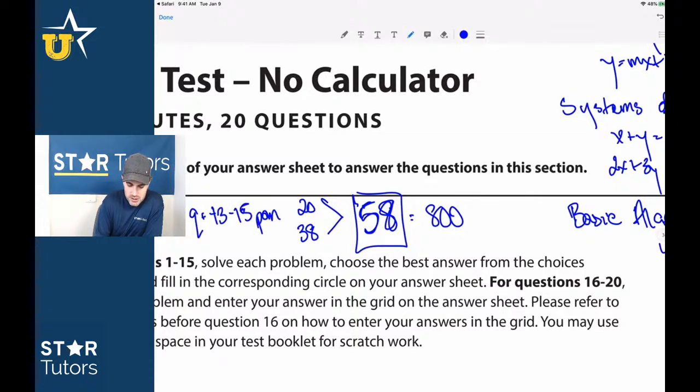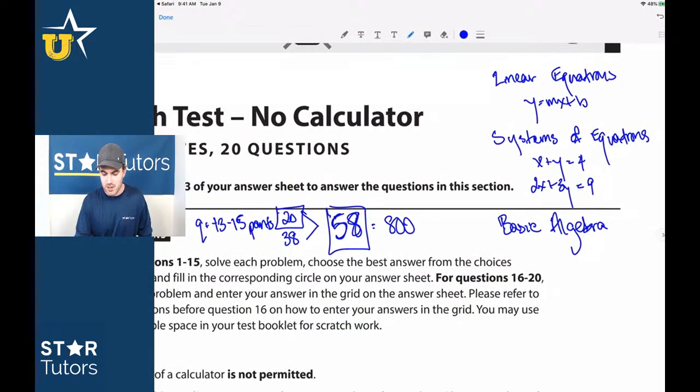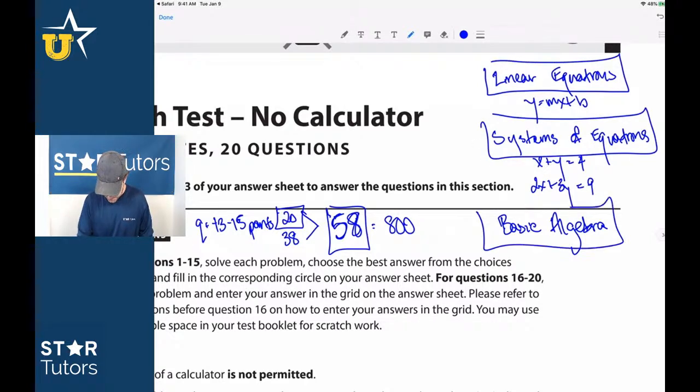And so when you look at these 20 questions, I don't know if that math is even right, but if you know these concepts, the ones that I just brought up, linear equations, and all of this can be found in the app, if you know systems of equations, if you know basic algebra, if you know those 3 sections, you're going to really do well on this section, and you're already then to 300 out of the 800 points available on math. And this doesn't require any real test-taking knowledge.